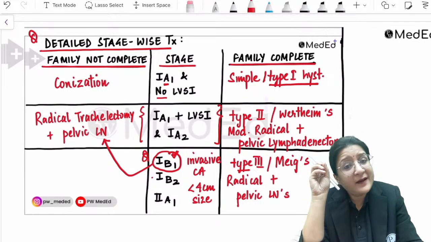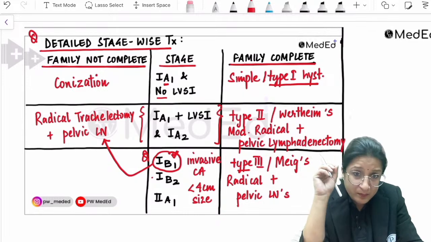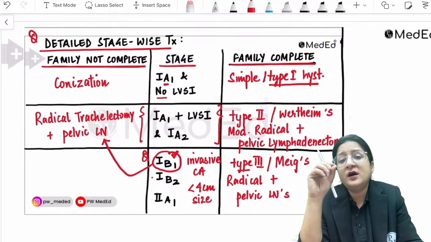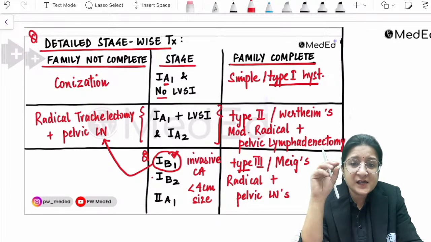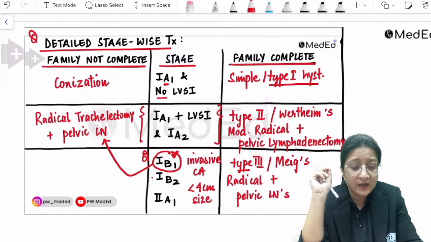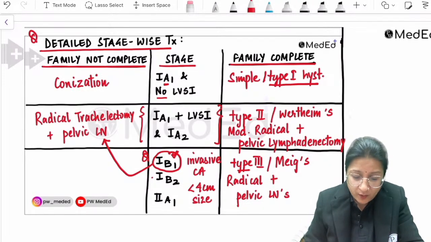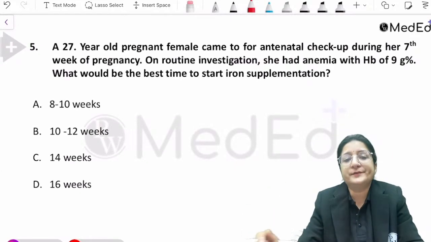Stage-wise management of cervical cancer is increasingly being asked. If you want a quick revision, on the PW MedEd channel we discussed all the gynae cancers in 1.5 hours. So you can have a quick revision from there as well. Okay, now let's have a look at the next question.